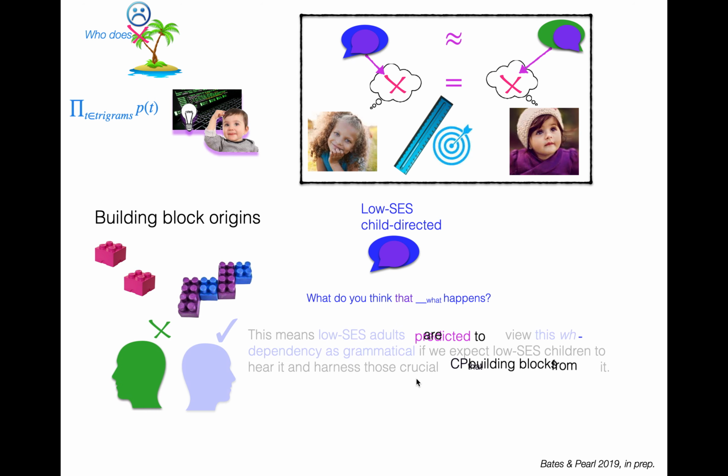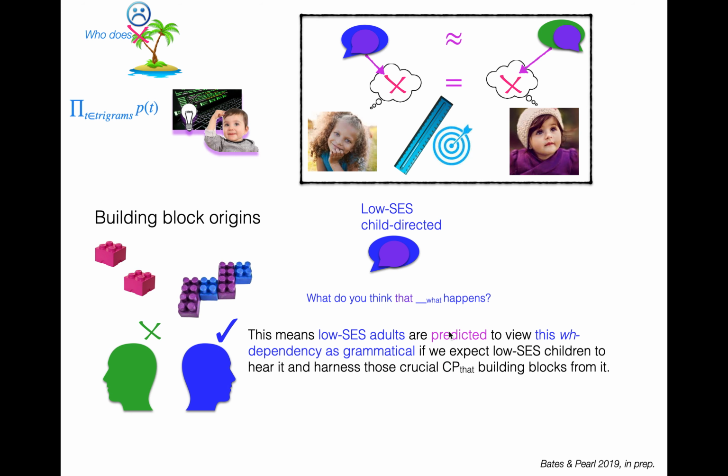So therefore, we predict that low SES adults should view this WH dependency as grammatical, right? High SES adults shouldn't, right? But we should expect low SES adults to view it as grammatical, if we think that low SES children are supposed to hear it and harness those crucial CP that building blocks from it. So that's something that we can also measure, right? That the model is predicting to be true.